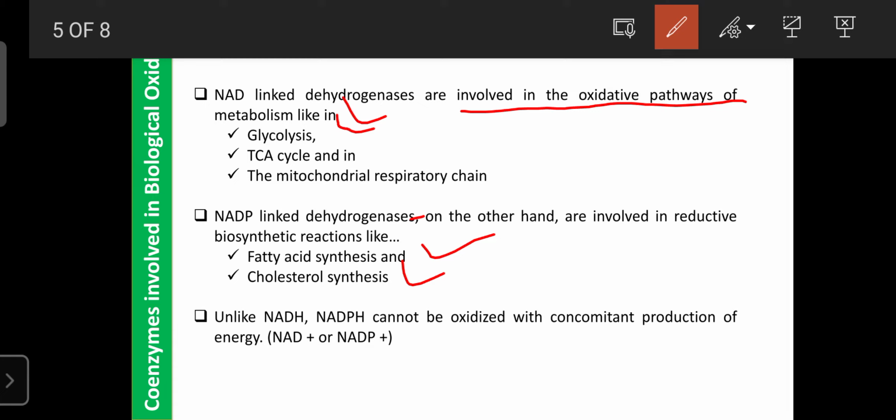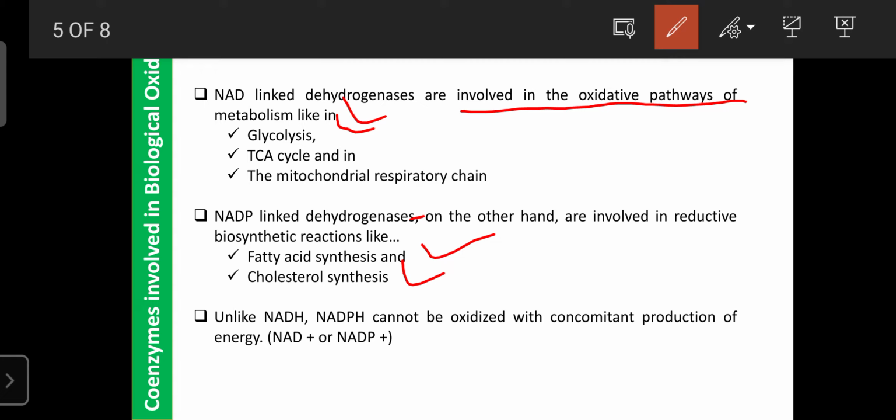So here NADP plays an important role. During fatty acid synthesis or cholesterol synthesis, dehydrogenase enzymes in the presence of NADP are involved in these syntheses.